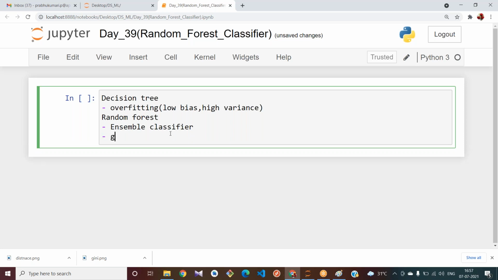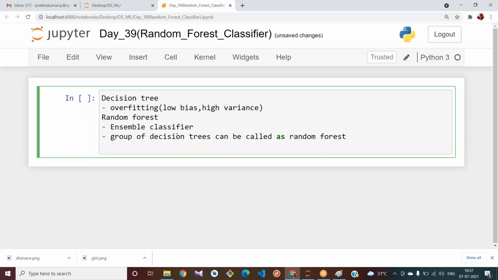Okay, what is random forest? A group of decision trees can be called a random forest. What will we consider as output?